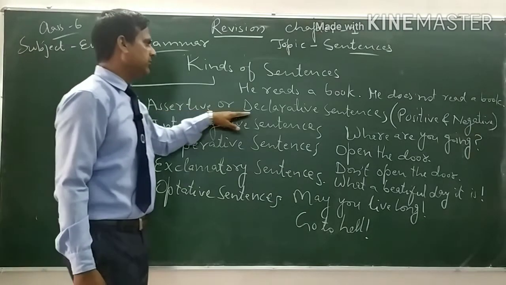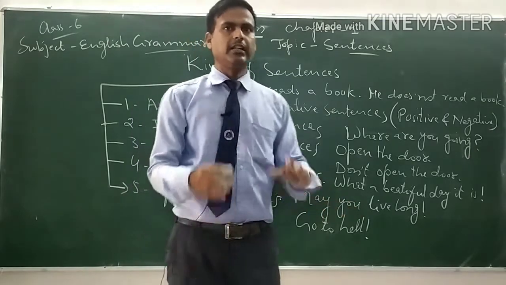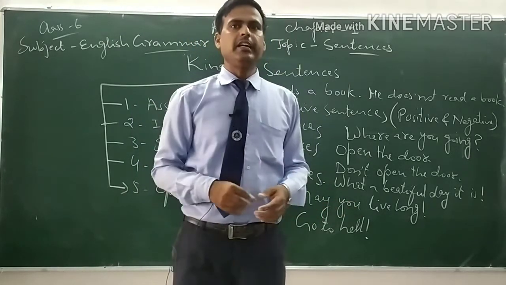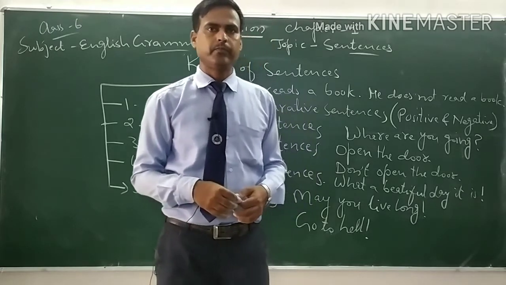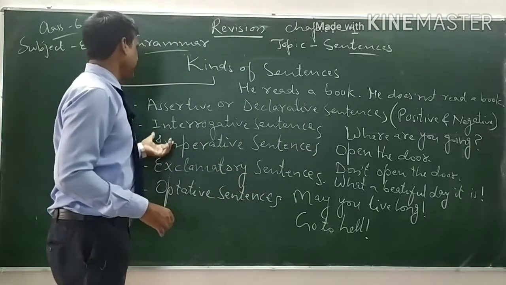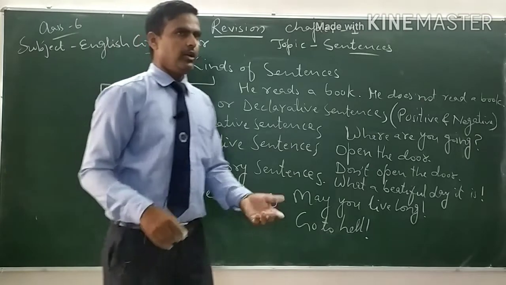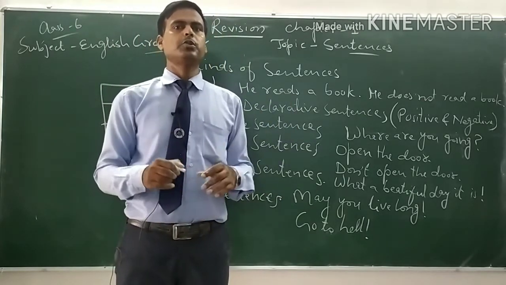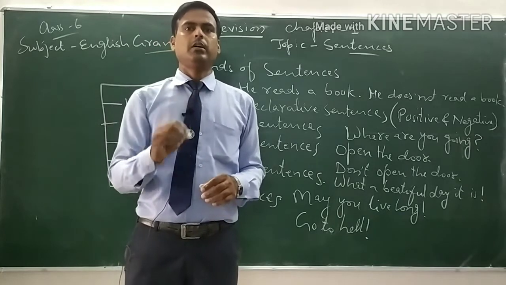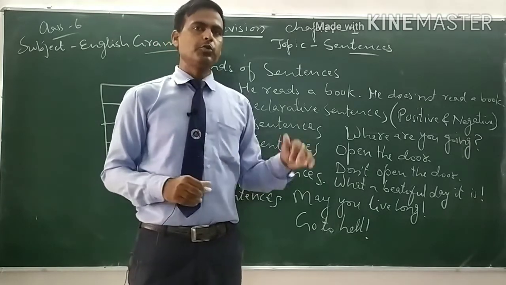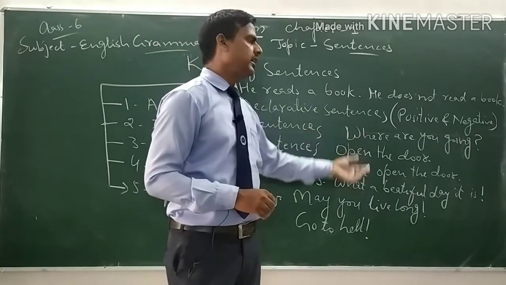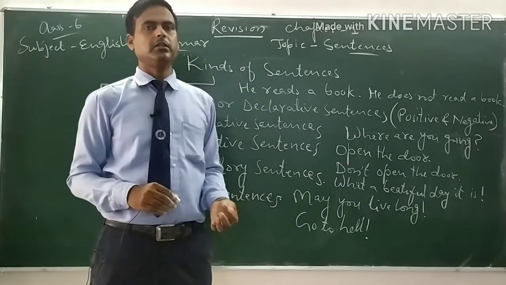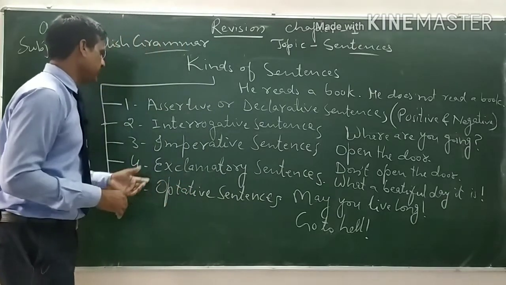Number 1, assertive or declarative sentences. They are simple statements. We use a full stop at the end of assertive sentences. The second one is interrogative sentences. We use interrogative sentences for asking questions, and we use a question mark at the end of interrogative sentences.